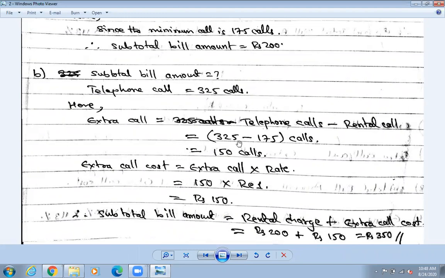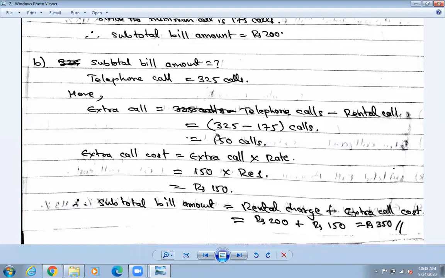let us find out the cost of this call. How many rupees did the extra calls cost you? Find this out. Earlier, for 175 calls you must pay 200 rupees anyway. Now let us find out how many rupees the extra calls cost. Extra call cost equals extra call into rate. This formula I have also written on the first page, so you can see it there.